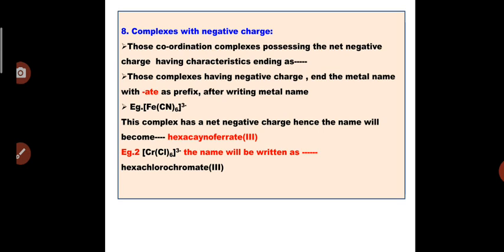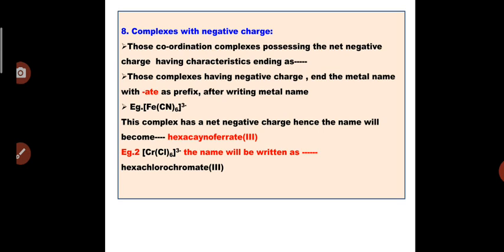For example, Fe(CN)6 with a minus charge is the complex. This complex has a net negative charge, hence the name will become, as there are 6 cyanide ligands, and in terms of ligand, cyanide is called cyano, so for 6, hexacyano, and because of the negative charge on the complex the metal Fe ends as ferrate, plus 3 is the oxidation state of metal Fe.